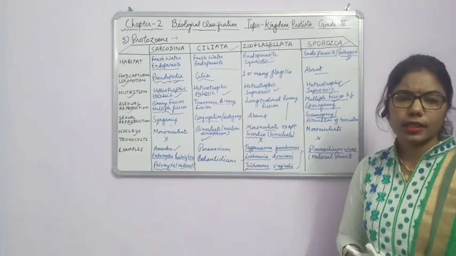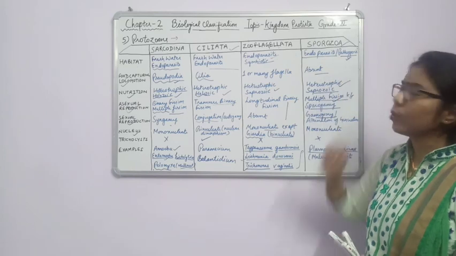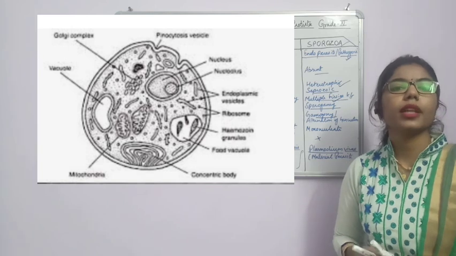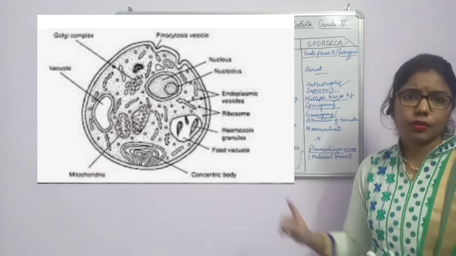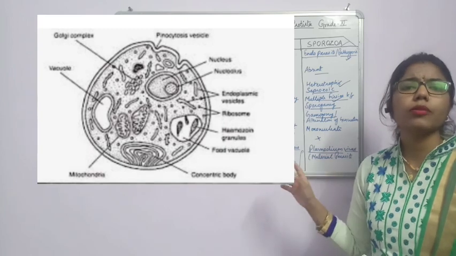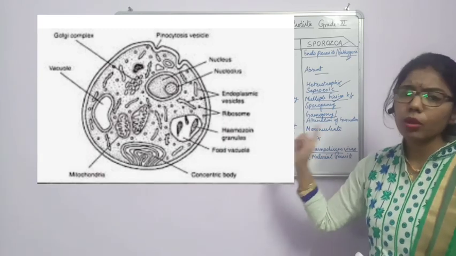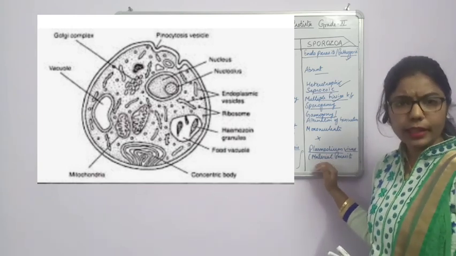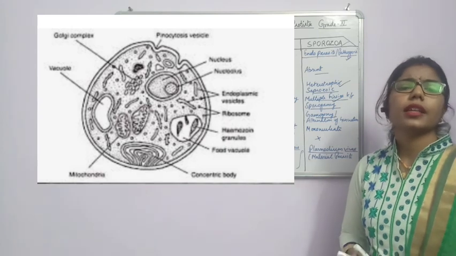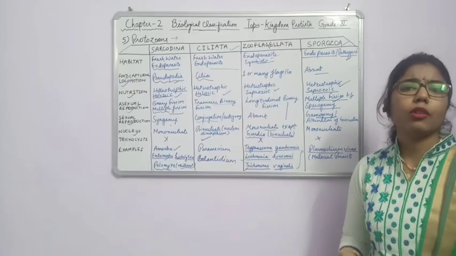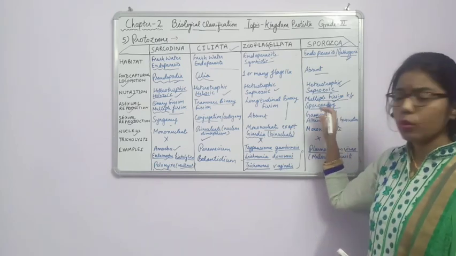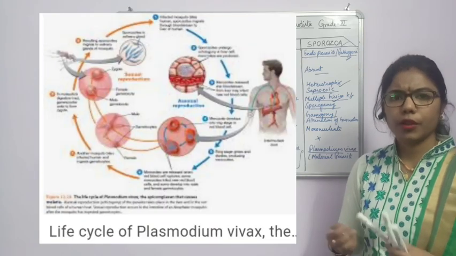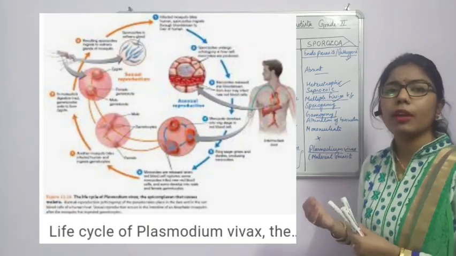What is the meaning of all these things? See here what happens, the sporozoa have the example of Plasmodium. If we talk about Plasmodium, it is just different from the previous one, as we have done in the slime molds. There is also a formation of Plasmodium there, but it is not related to that one. This Plasmodium causes malaria, and we know that malaria is caused by the female Anopheles mosquito. This parasite completes its life cycle in two hosts, in the human being as well as in the female Anopheles mosquito.